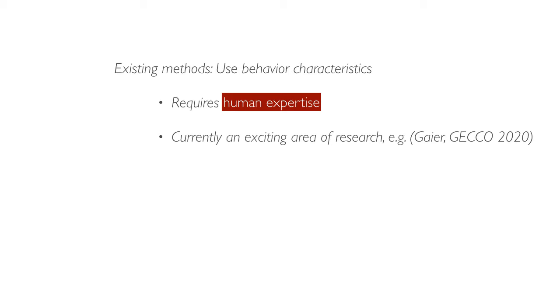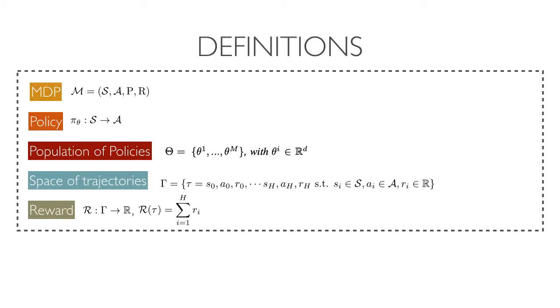For example, for a locomotion task, a popular choice is the final XY coordinates of an agent. This is intuitively appealing, but it requires human expertise for every individual environment. To start, we begin with some standard definitions. The main focus of this paper is a population of policies, where we use big theta.